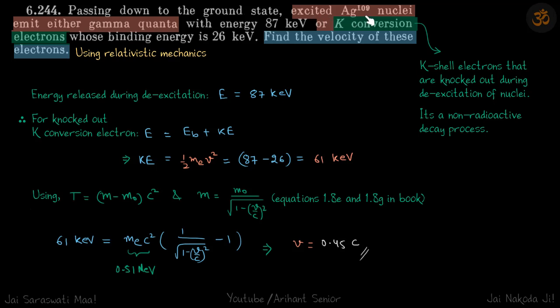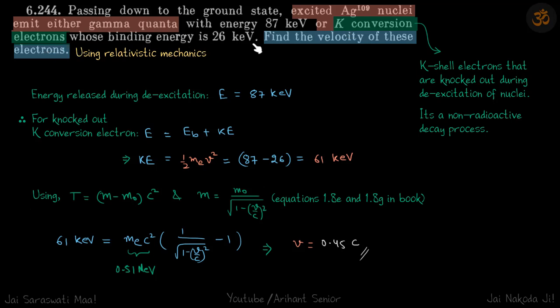An excited Ag109 nucleus emits either gamma quanta with this much energy or K converts an electron whose binding energy is this much. Find the velocity of these electrons. So when electrons are running away, they run at quite significant speed. So we have to solve this with relativistic mechanics.